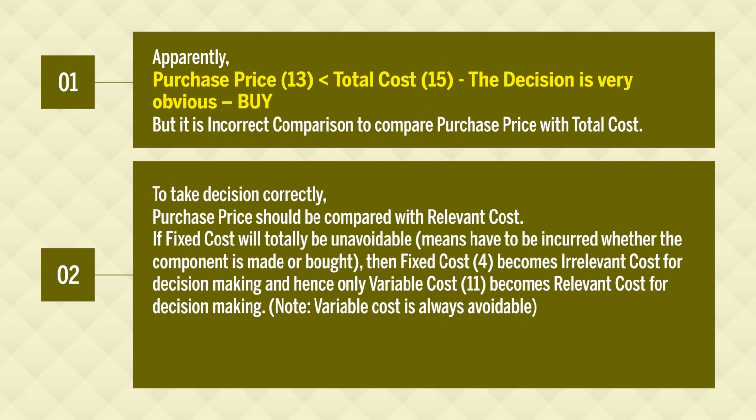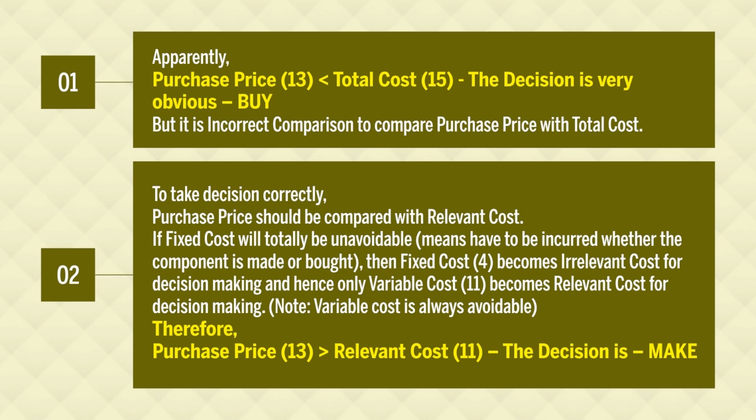So, let us have a comparison. The comparison shows that purchase price is rupees 13 and relevant cost is rupees 11. Here the relevant cost is less than the total cost. Total cost was 15 rupees, but the relevant cost is only rupees 11, which is less than the purchase price of 13 rupees. So, the supplier is ready to supply the component at rupees 13, while in-house the actual cost, means relevant cost, is only rupees 11. So, we continue making the component in-house.